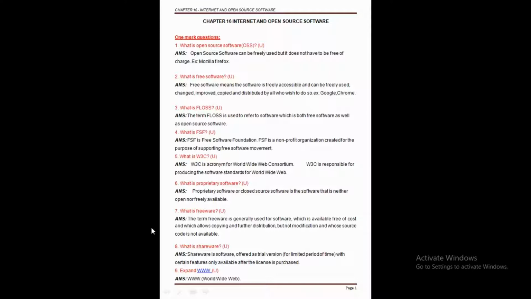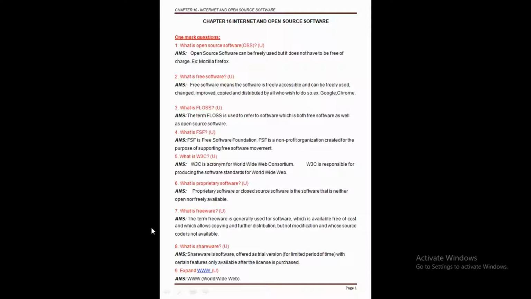We know that without software we can't do any work here. So what is the responsibility of the W3C? The main responsibility of the W3C is just to produce the standard software for the World Wide Web. Clear this point here? And the W3C was created in October 1994.